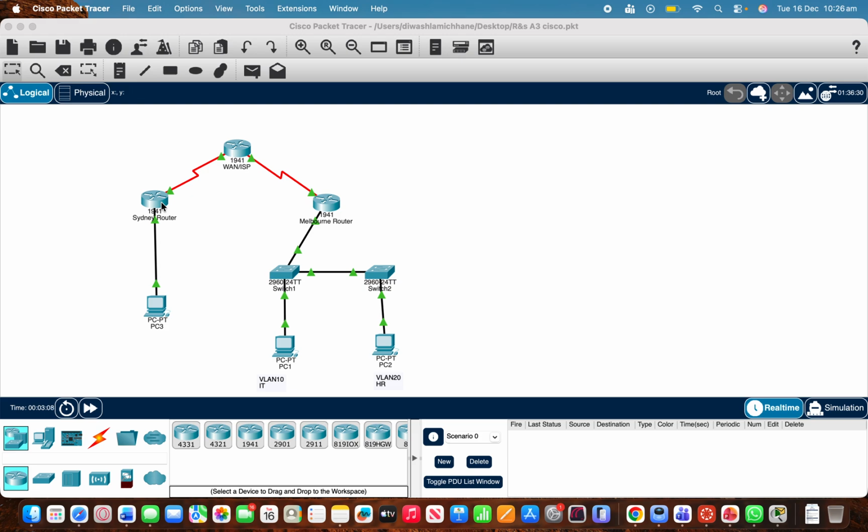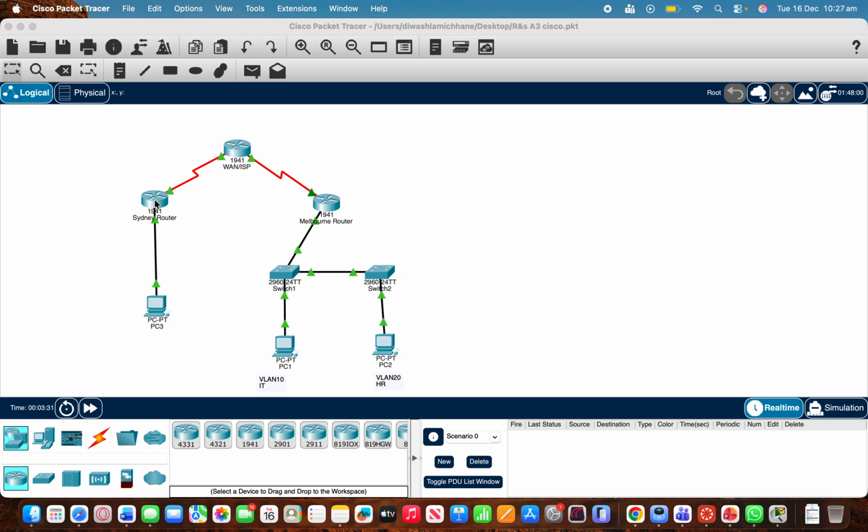On the Sydney router, I configured tunnel 0 with an IP address. Let me show you the IP address. After I hover here, it would have shown, but I don't know what's wrong.